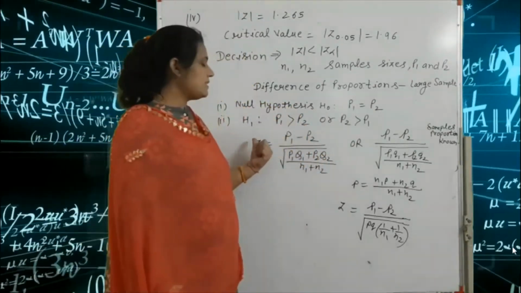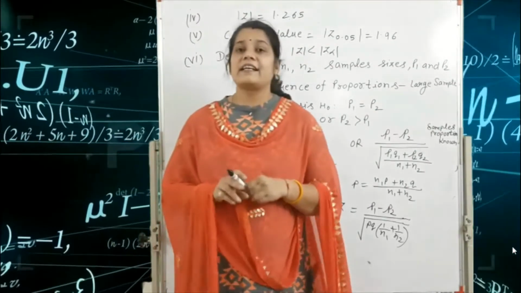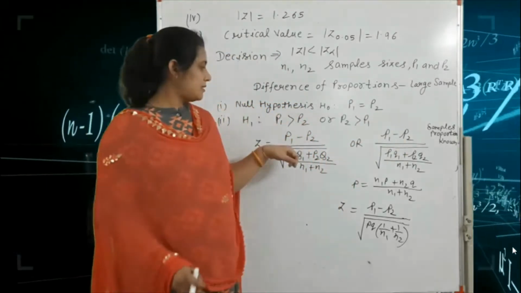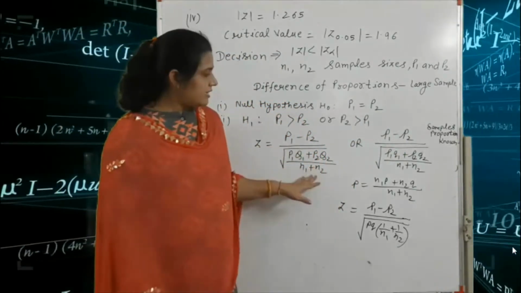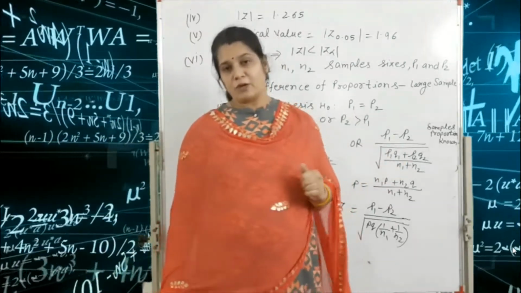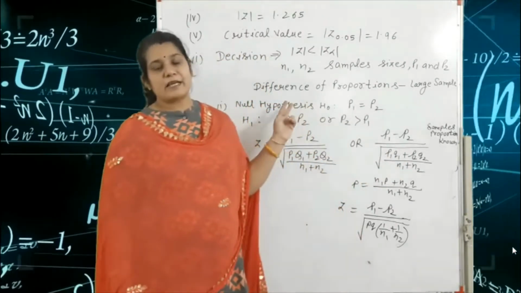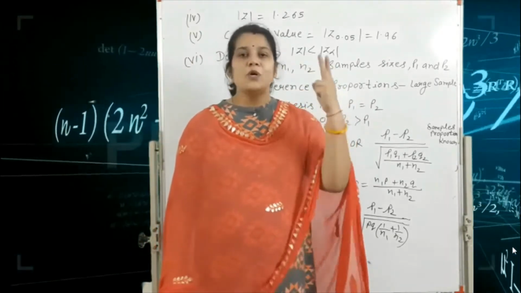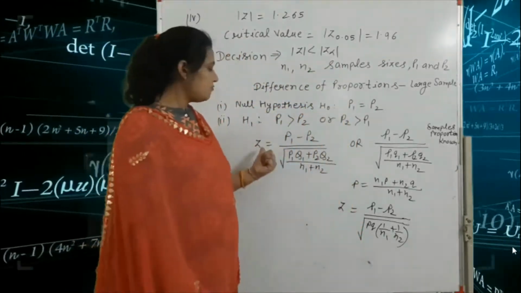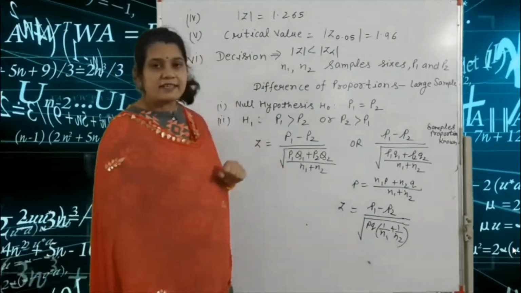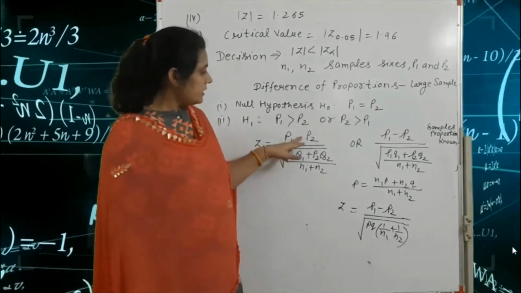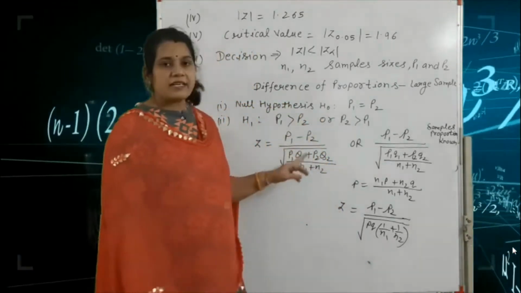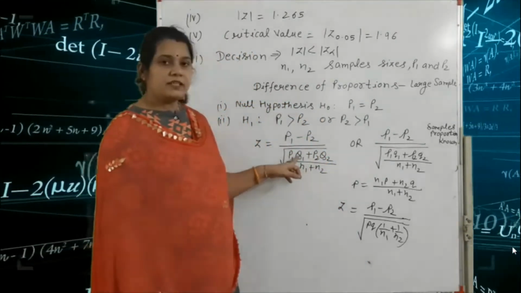Okay, the next is the test statistic. After the level of significance, our fourth step is test statistic. So here we write the three types of the formula, depending on the type of question, if we are given two samples and two populations. Okay, so the first formula is Z is equal to P1 minus P2, this is the population, P1 minus P2 divided by under root P1 into Q1.